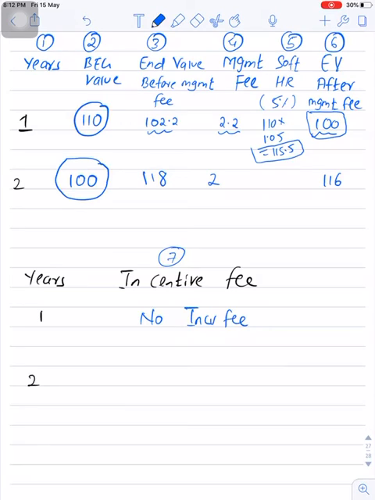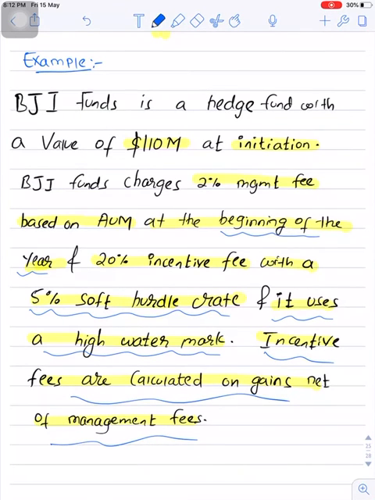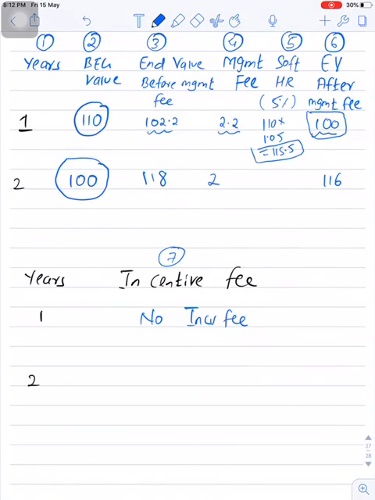Now you need to also remember the high watermark concept. This fund is also having a high watermark. So you see in year 1 the fund has generated losses because I can see the ending value is less than beginning value. So until and unless this 110 value is crossed, there won't be any incentive fees because of the high watermark concept. So at the end of year 2 I can see the fund has successfully crossed this 110 level mark.